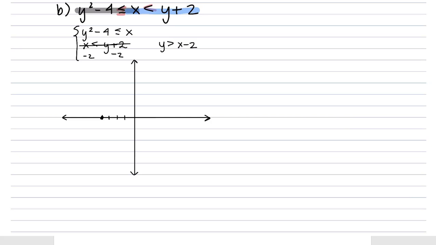It looks like the y-intercepts on this would be +2 and -2. My scale's a little off here. Okay, and let's check whether this is supposed to be solid or dotted. It looks like it's supposed to be solid because of the or equal to right here.